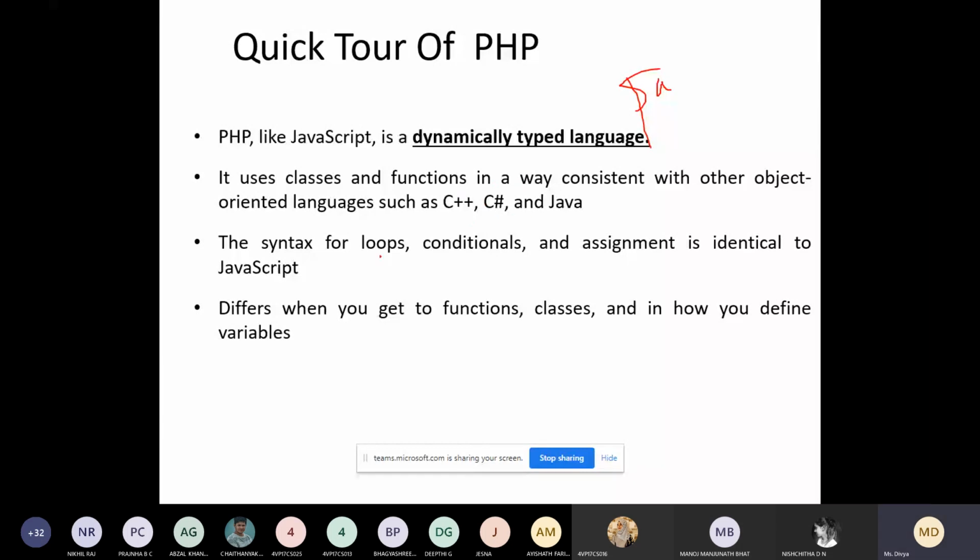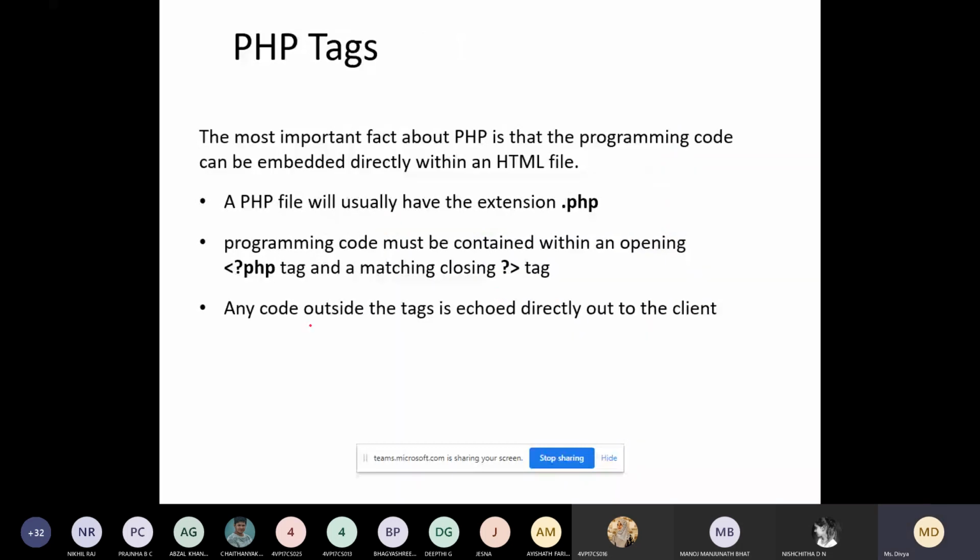And here also we have loops and different conditional statements: while loop, if statement, for, and switch statements, and assignment of variables similar to your JavaScript. It differs when it comes to functions, classes, and how to define the variables. We have already studied that.